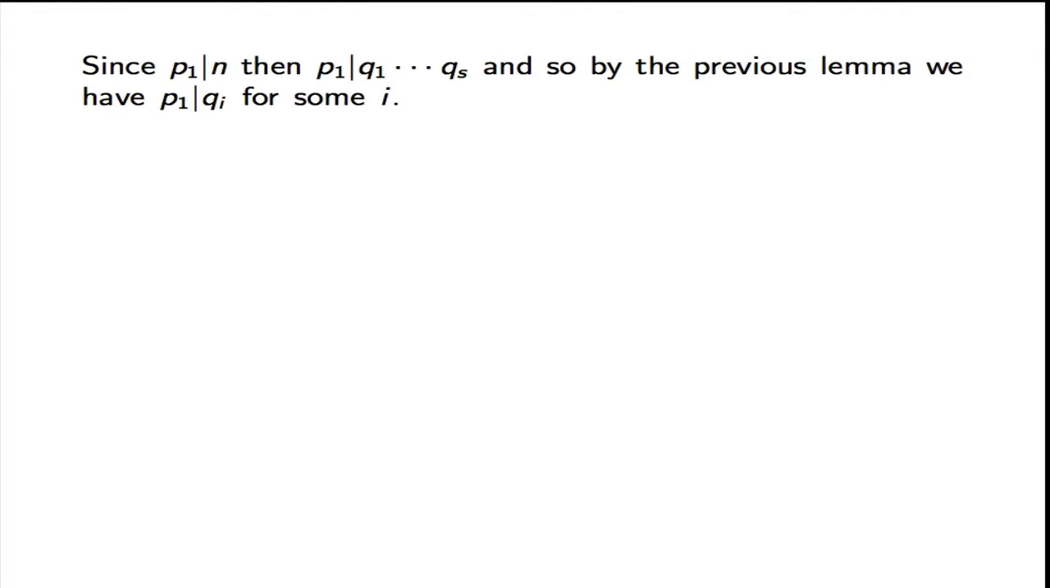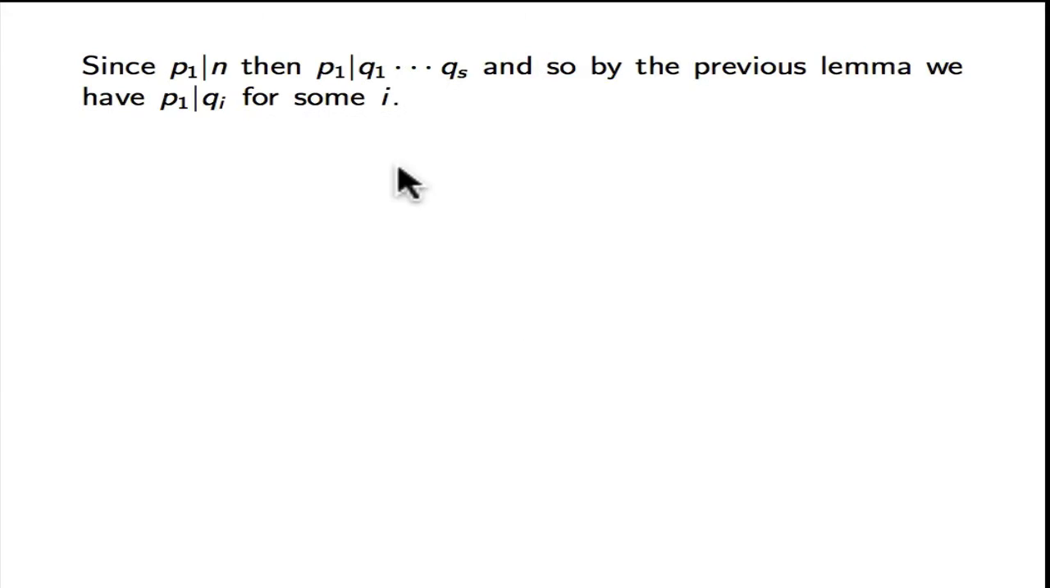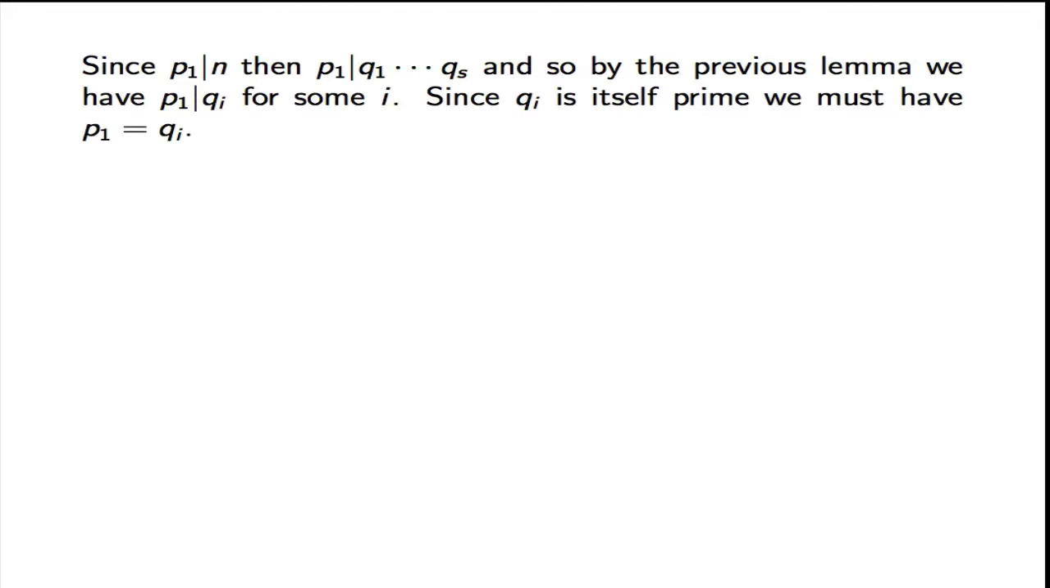Okay, so observe that p1 divides n. Why? Because n is equal to p1 times ... times pr, so it divides n. And if it divides n, then it divides q1 up to qs. So p1 divides q1 times ... times qs. So by our previous lemma, we know that p1 divides qi for some i. But qi is itself prime, so the only natural numbers that divide it are 1 and qi. But p1 cannot be equal to 1, so it must be equal to qi.